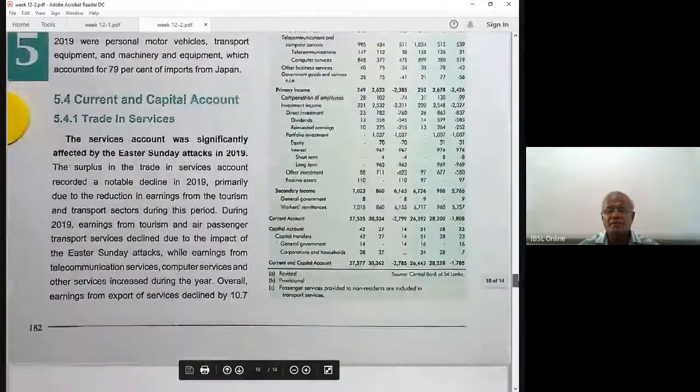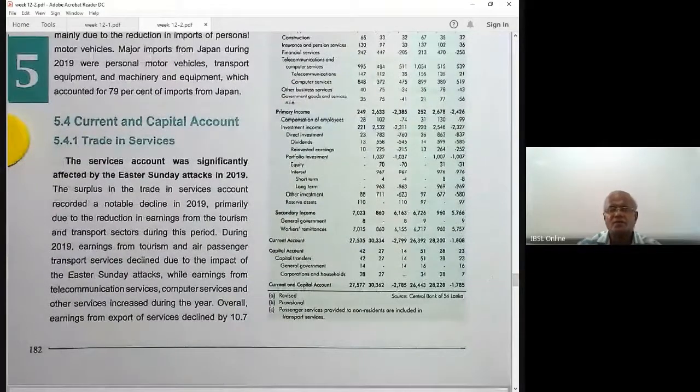Primary income account is another sub account in the current account. Compensation of employees, a sub account; there's a deficit in both years, 2.385 and 2.426. This is credit 28, debit 221 credit. This is debit, right? Dividends, reinvested earnings, portfolio investment, credit and debit.